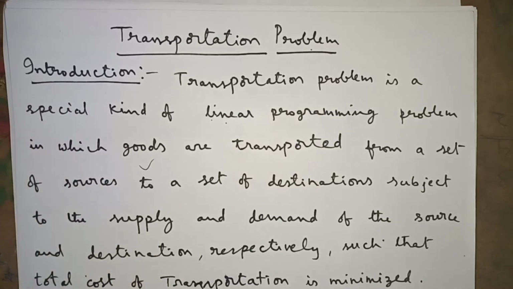Hello everyone. Today I am going to explain the transportation problem. First of all, we will see what the transportation problem is. The transportation problem is a special kind of linear programming problem in which goods are transported from a set of sources to a set of destinations, subject to the supply and demand of the sources and destinations respectively, such that the total cost of transportation is minimized.